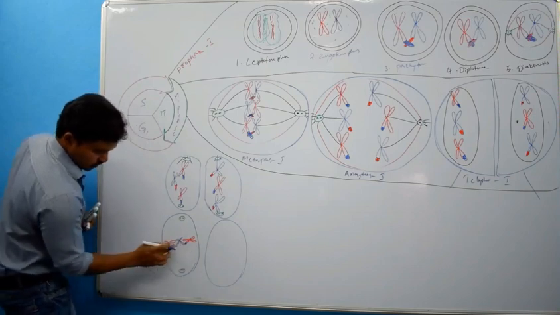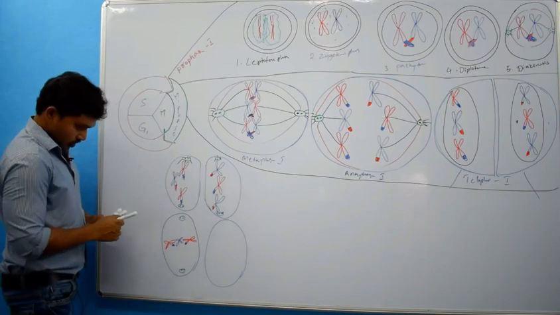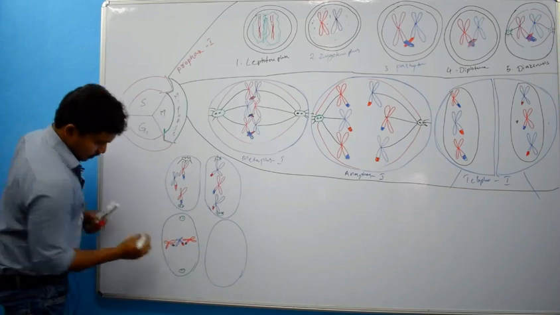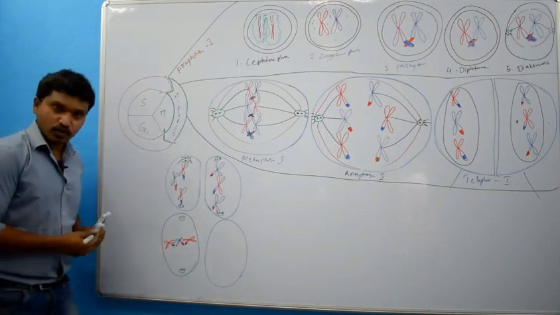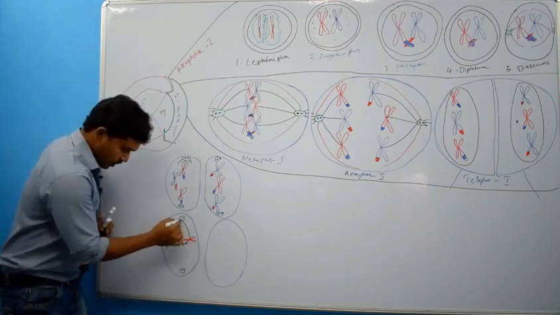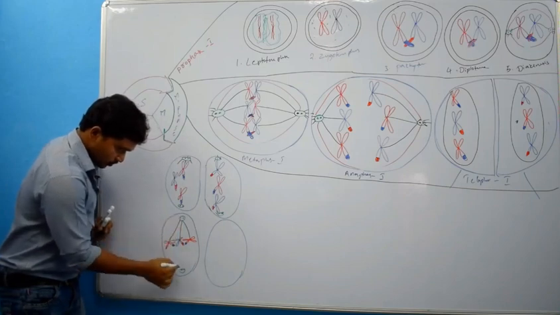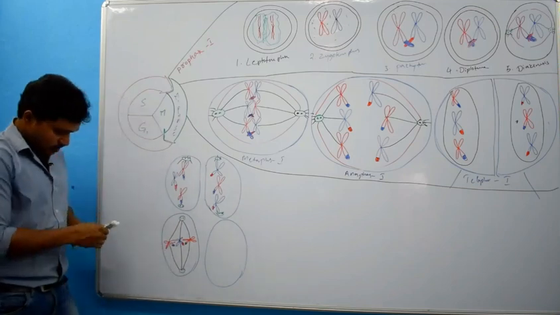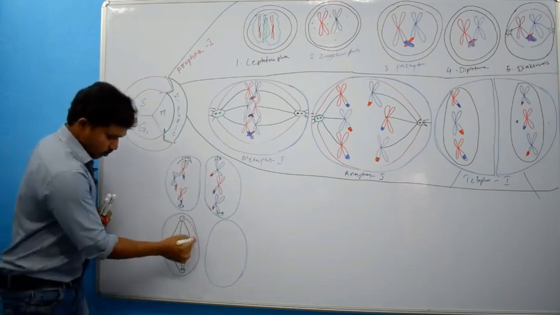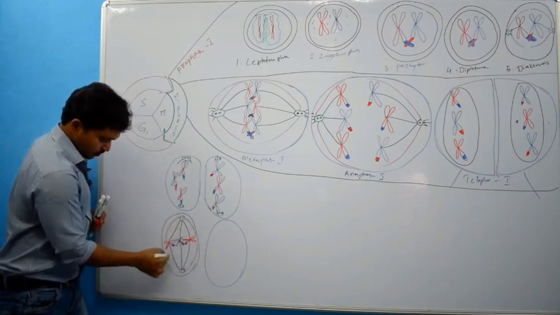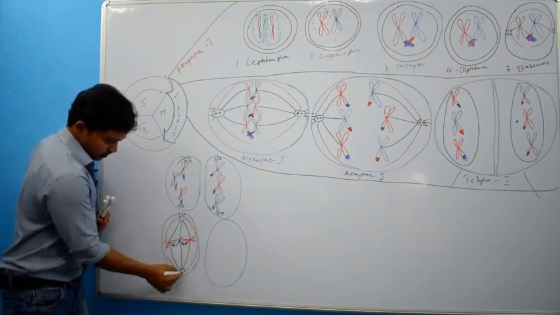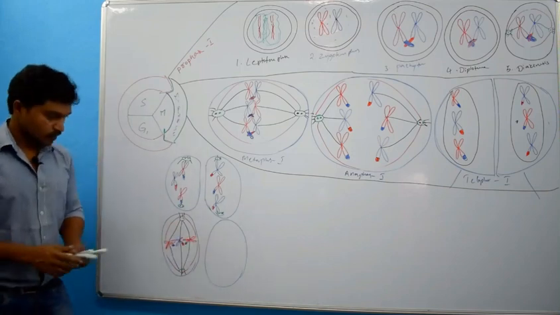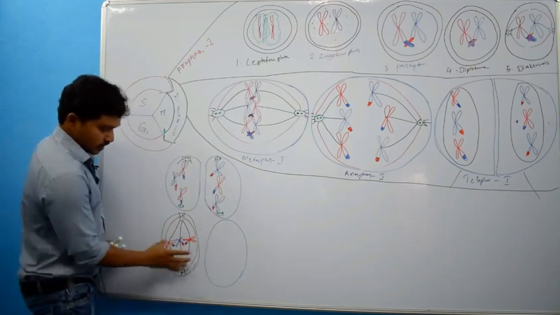This is a reshuffled portion I am drawing, and here also reshuffled portion, and kinetochore microtubules will be attaching to the kinetochore of this chromosome, and there will be polar microtubules and aster microtubules. Right? Of course, same arrangement we can draw over here. Same as it is, copy from here and paste over here.